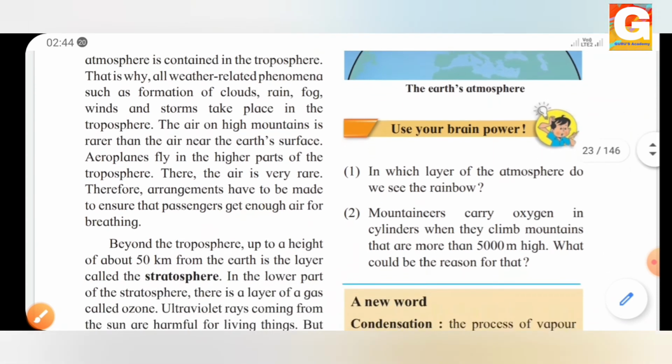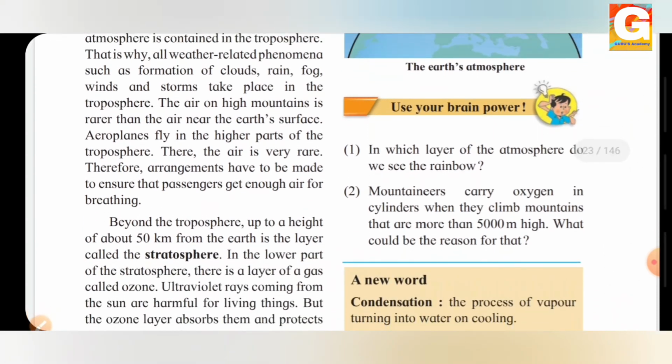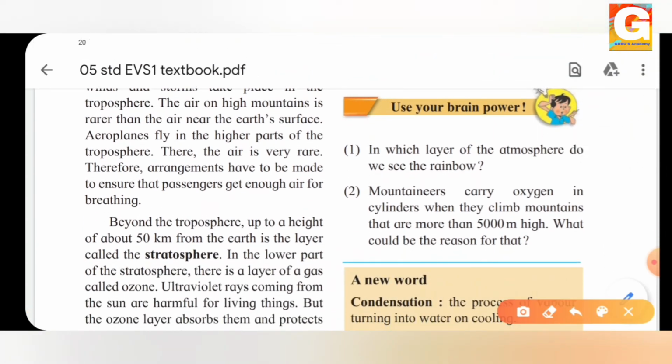Now let's see what brainpower we have to use. What is the first question? In which layer of the atmosphere do we see a rainbow? Yes, we have just discussed this. What would be the answer, students? In which layer of the atmosphere do we see a rainbow?